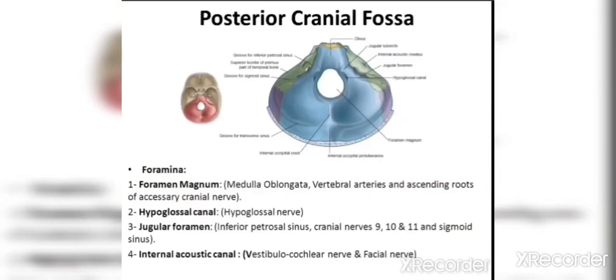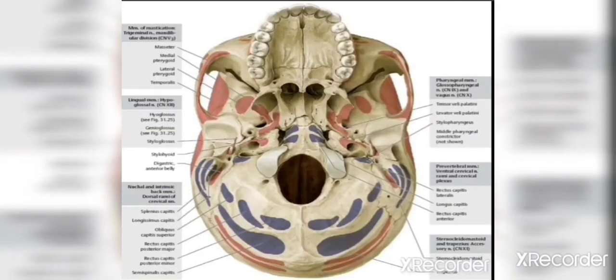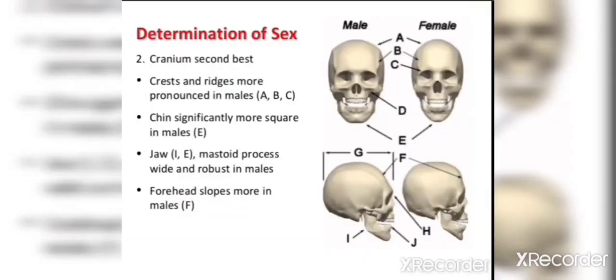So this is the posterior cranial fossa having foramen magnum, hypoglossal canal, jugular foramen, and internal acoustic canal. All these are clearly visible in this diagram, and the structures passing through them are mentioned in front of them, and you should learn and please go through it. And these are the muscular attachments at the base of the skull.